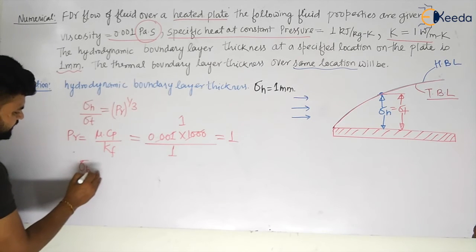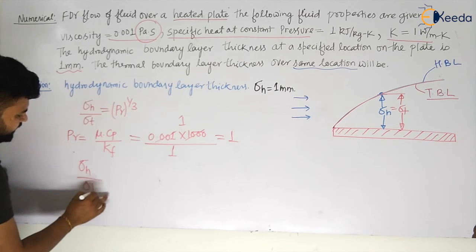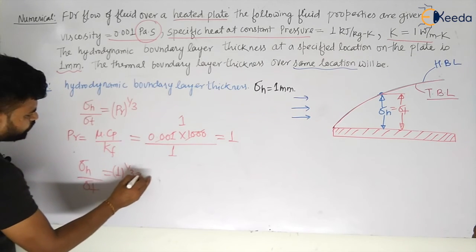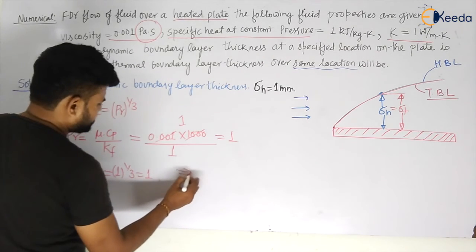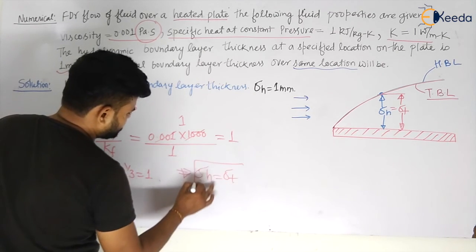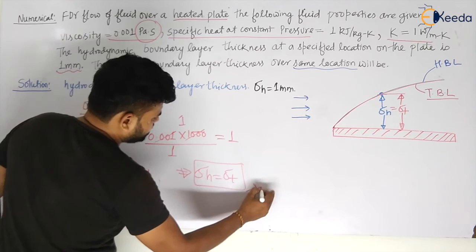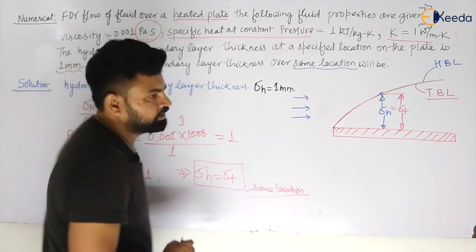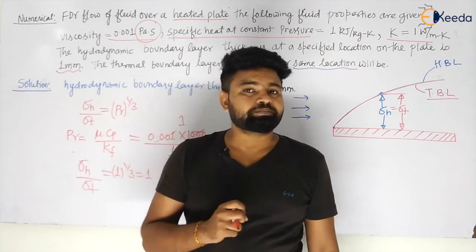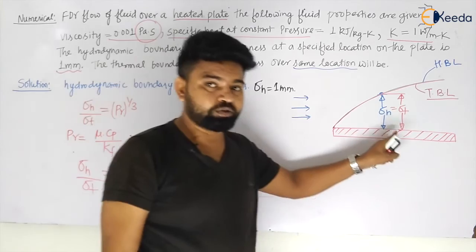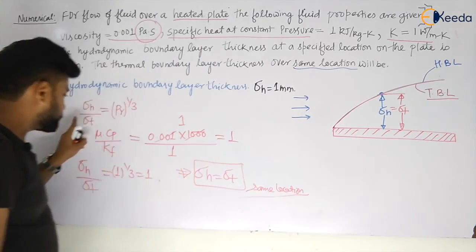That is, delta hydrodynamic by delta thermal is equal to 1 to the power 1 by 3, which is equal to 1, my dear students. That implies at the same location, the hydrodynamic boundary layer and thermal boundary layer will be the same. So these kind of simple questions will be asked, and you can do the question by your concept also, and you can do the question by calculation also.